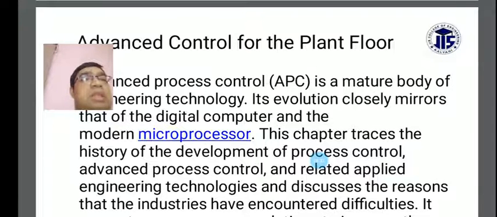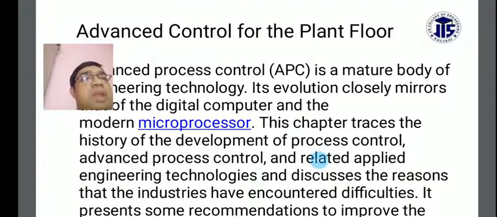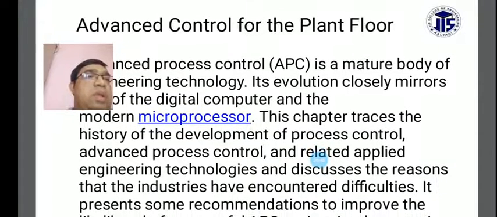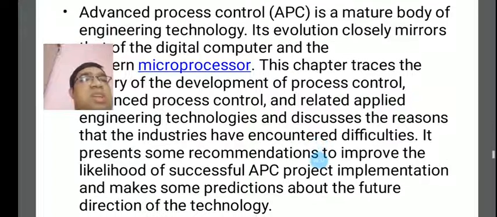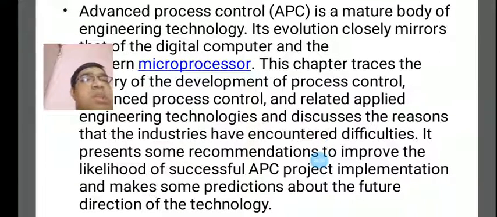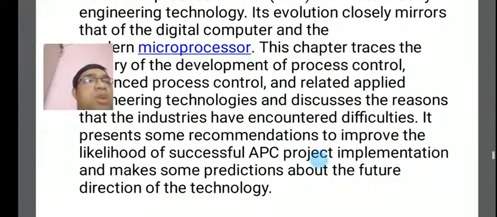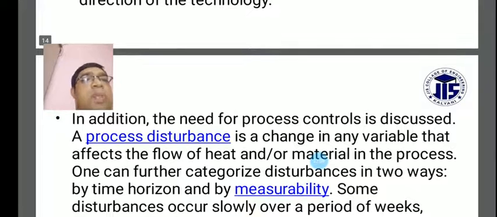This chapter tracks the history of the development of process control and advanced process control and the related applied engineering technologies. It discusses the reasons why industries have encountered difficulties and presents some recommendations to improve the likelihood of successful APC project implementations, and makes some predictions about the future directions of the technology. In addition, the need for process control is discussed.